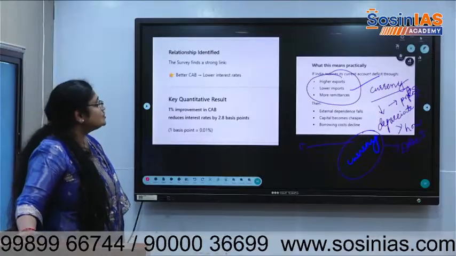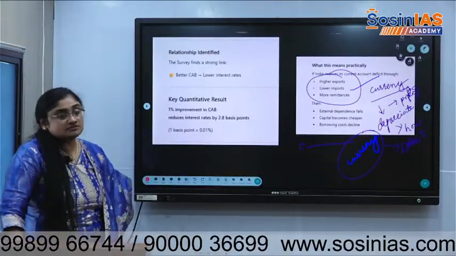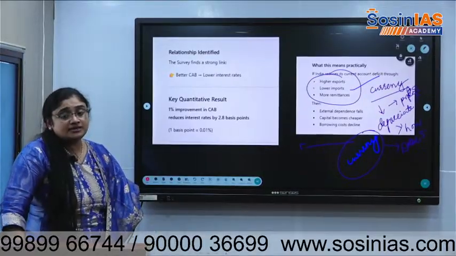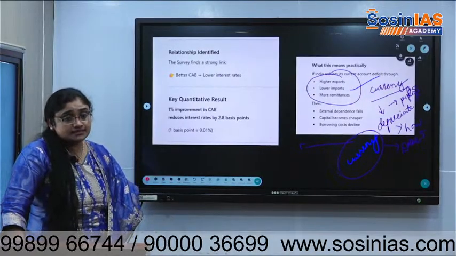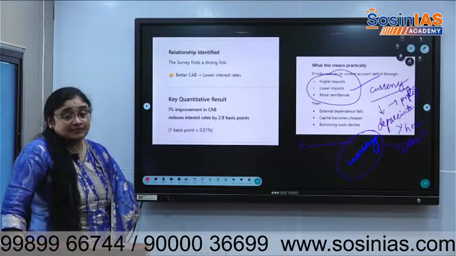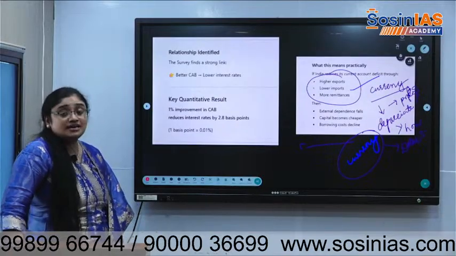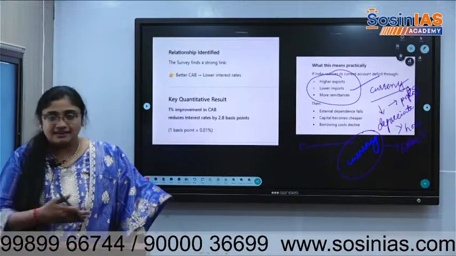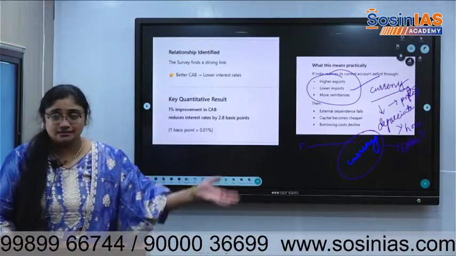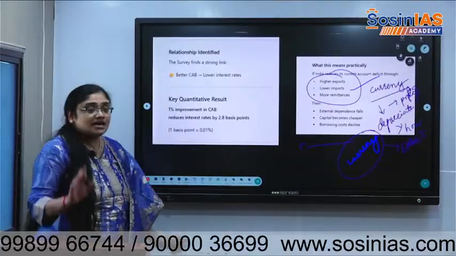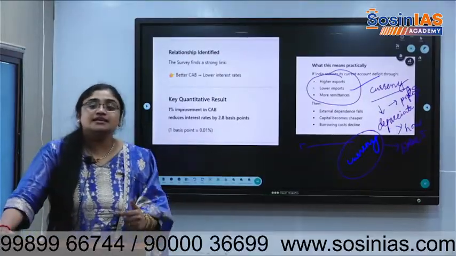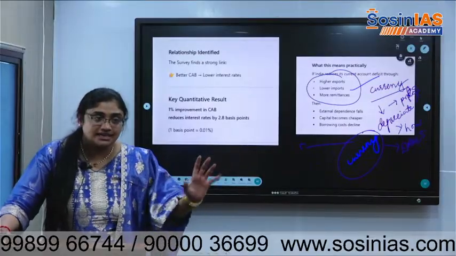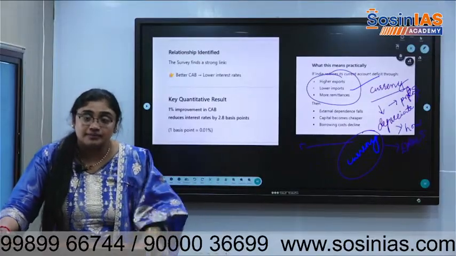Okay, so external dependence falls. Why? If all that happens, we don't need to depend on other markets. Capital will become cheaper, borrowing cost will decline. As I have told you before, that is again written like that. Just understand things, logically apply them and you will get the answer. This is how logic and application kind of questions can come.